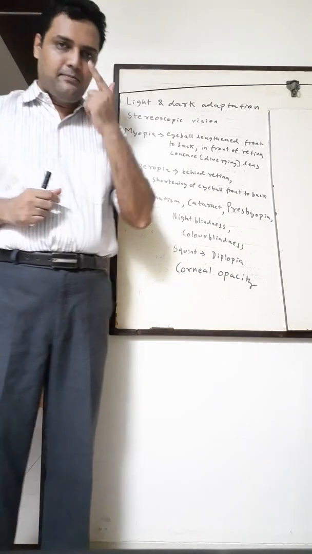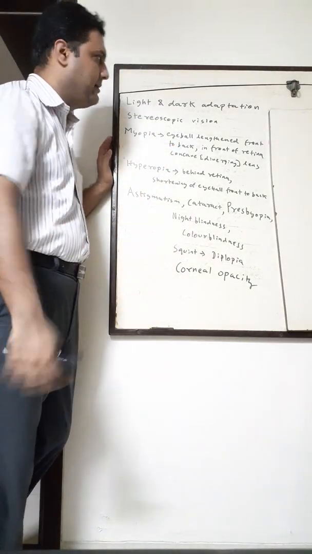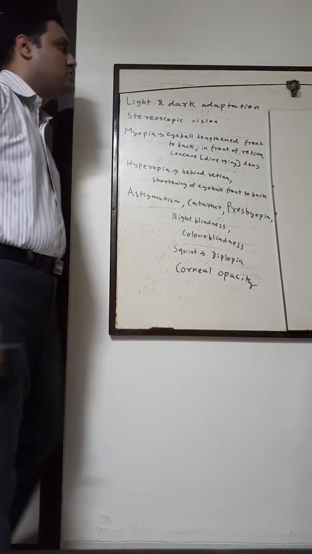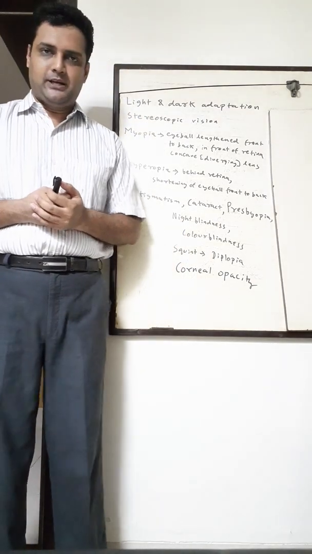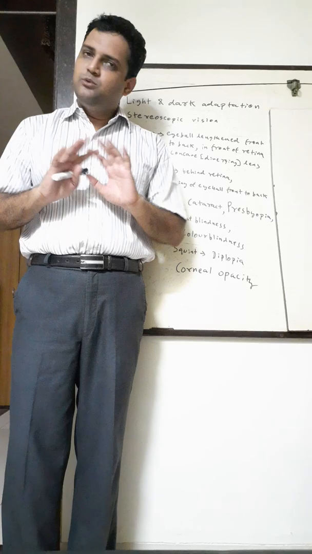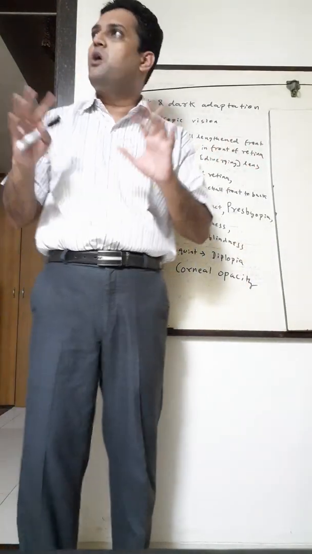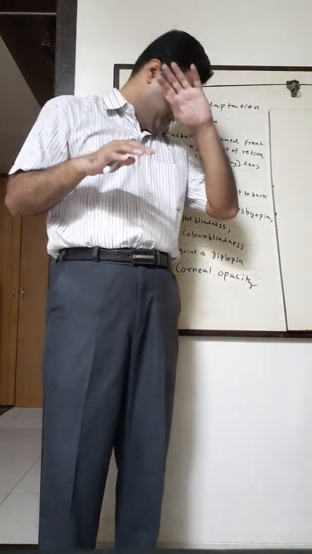Now we will do the second part of sense organs, that is ear, second part of the eye. Light and dark adaptation. Children, you should know what is light and dark adaptation. Suppose I am in a theatre, I am watching a movie, it's very dark. The movie's got over and I go outside, it's bright sunlight, or I'm in a dark room and I go outside and there's bright sun. What will I do? I'll do like this.